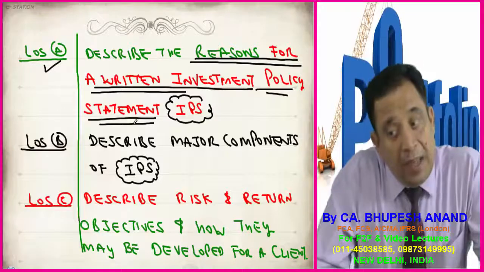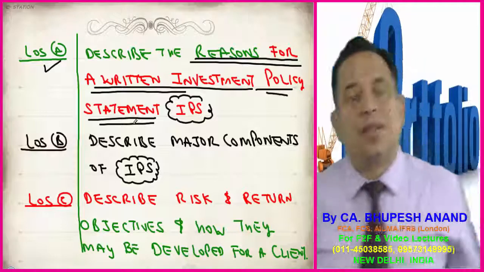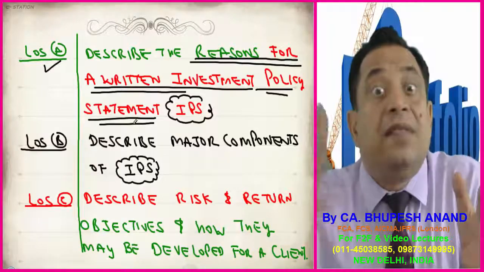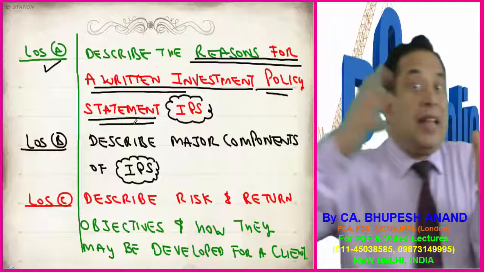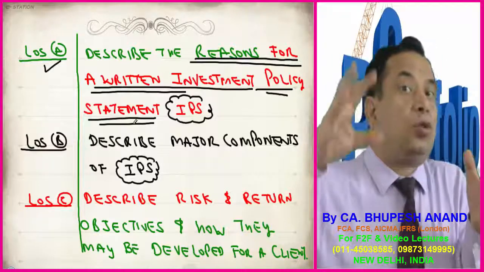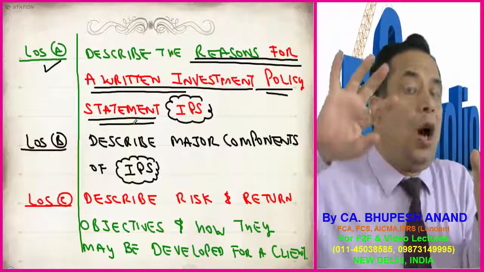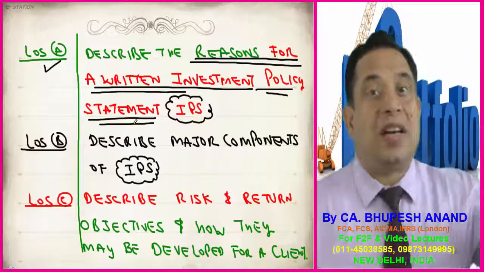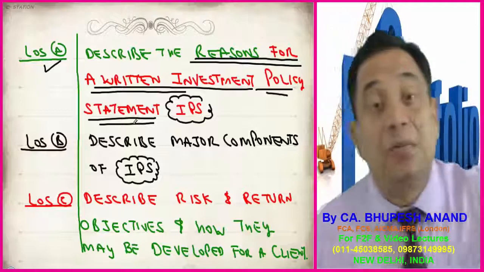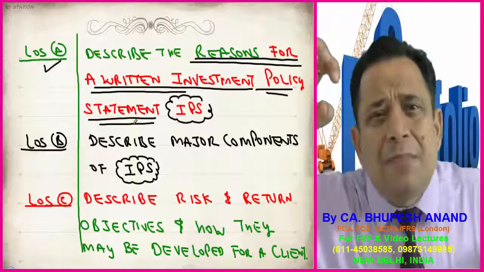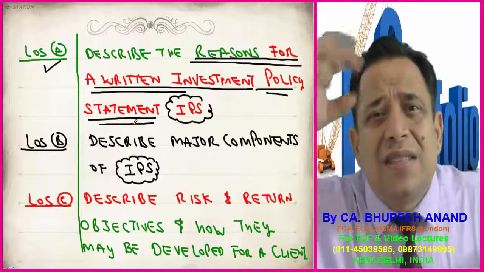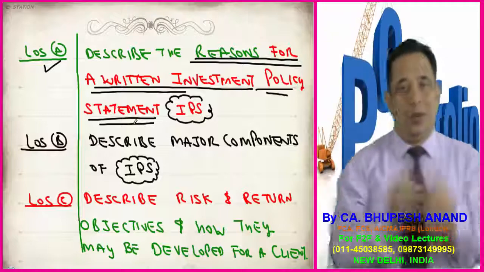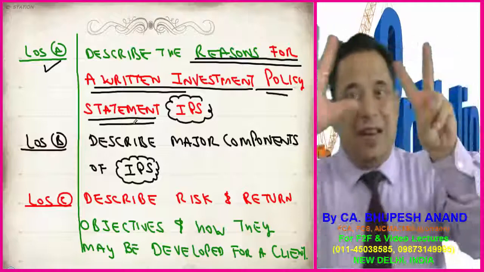Then learning outcome B, describe major components. If it is necessary that we prepare an investment policy statement, then what are the major components? In that, we will write who is responsible, what the assets are, how much incidence of risk he can take, or we will be writing down the client situation, the client's liquidity, the client's objective, all that. What can be covered in this is named learning outcome B, components of the investment policy statement. So we'll be discussing 7 learning outcomes.